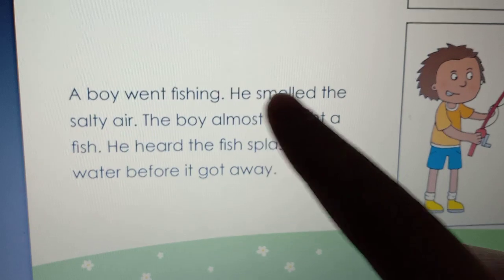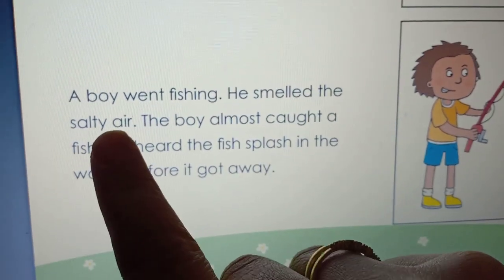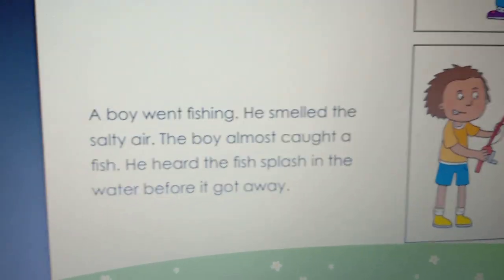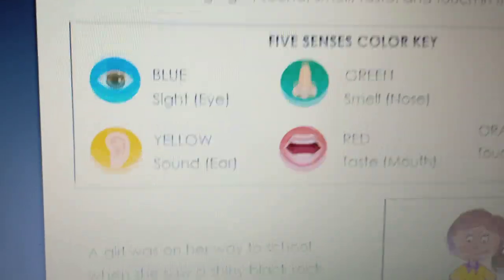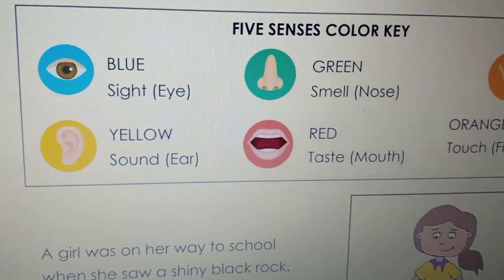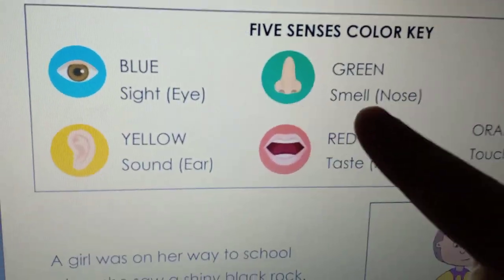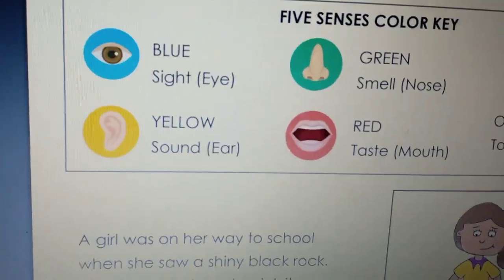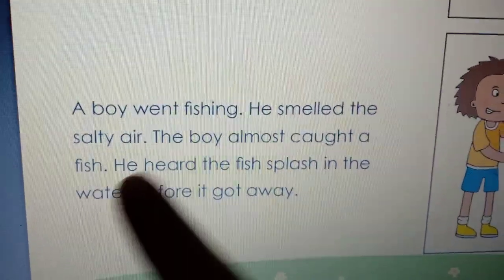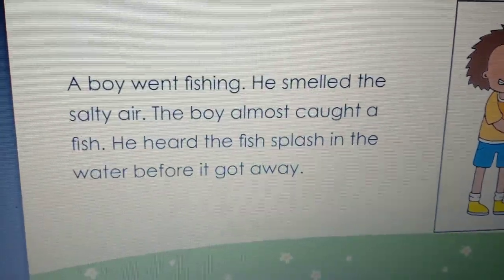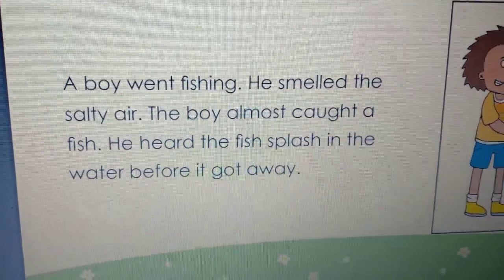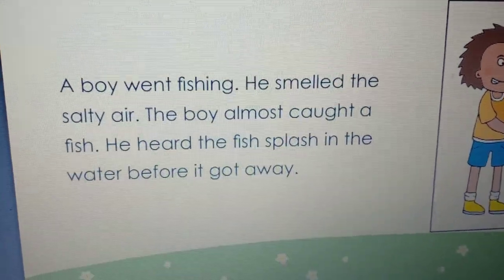Excellent. He smelled the salty air. He smelled the air. So what is the sense? Smell. Let's go up and see the smell in green. The smell in green. So I will underline smelled the salty air in green. Excellent. Is there any sense here in this passage?